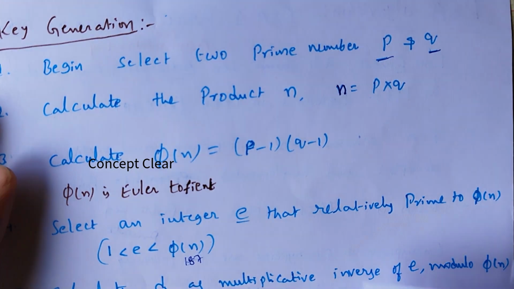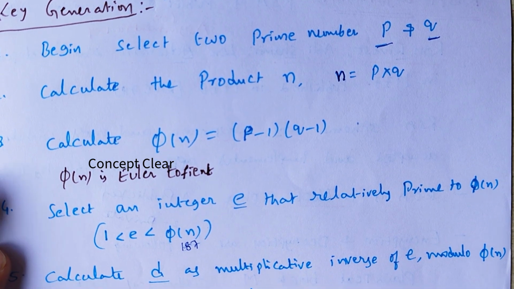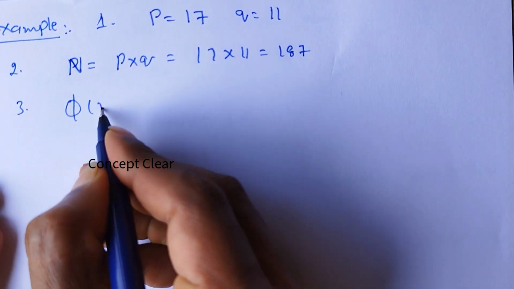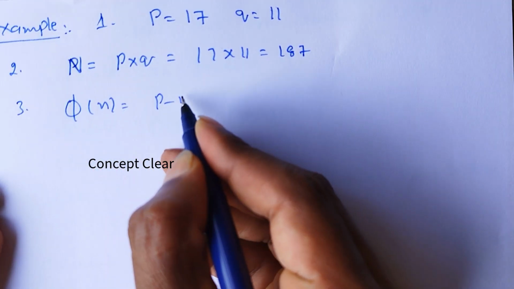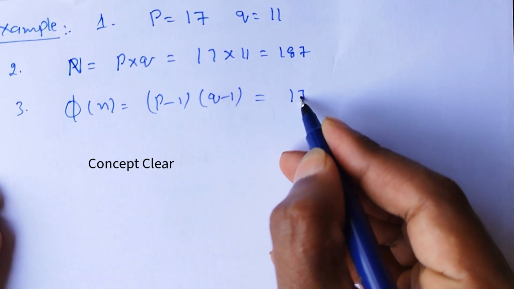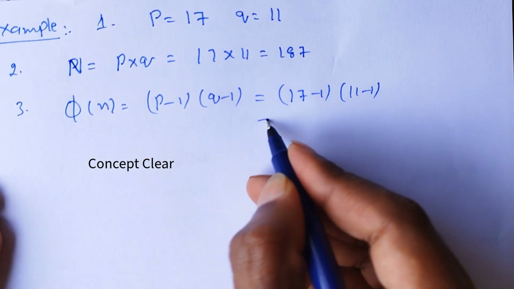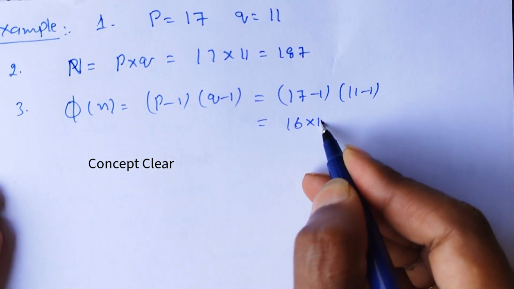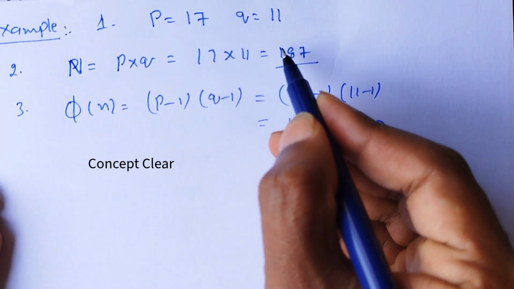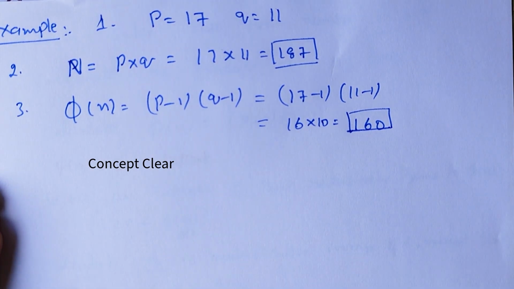And what is the third step? Calculate phi of n, that equals p minus 1 into q minus 1. So phi of n equals 17 minus 1 into 11 minus 1. So we will get 16 into 10, which is 160. Here we are getting n value as 187 and phi of n as 160.